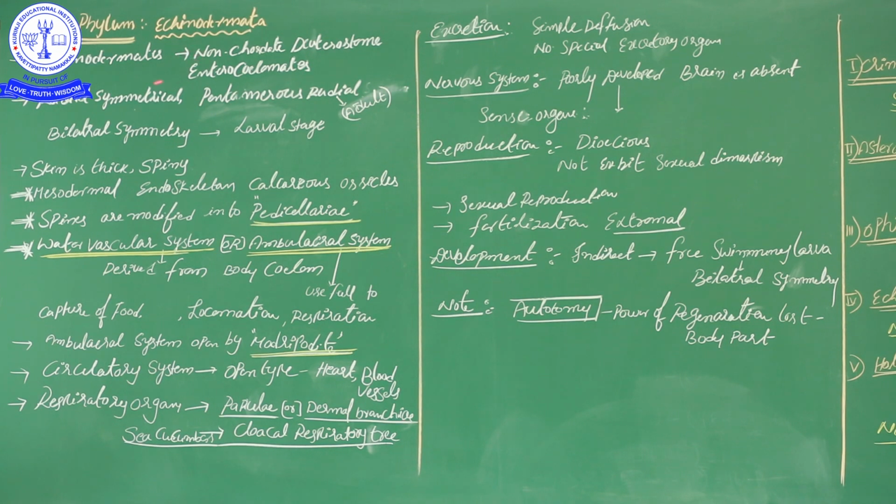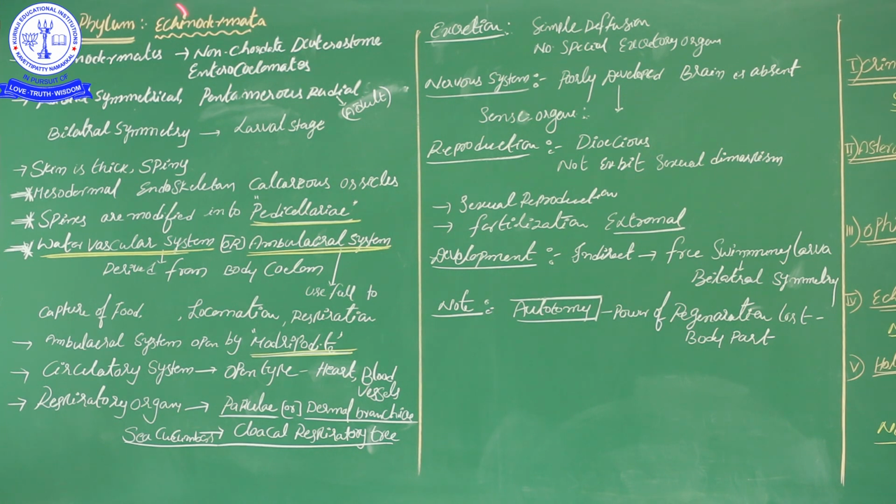As with previous phyla, the word Echinodermata is very significant. Each and every phylum name is derived from the special characteristics of the organism. Here, echinus means spines, derma means skin. When you see these Echinodermata organisms, on the outer body surface they have spines. Derma means skin, and that skin possesses echinus, spines.